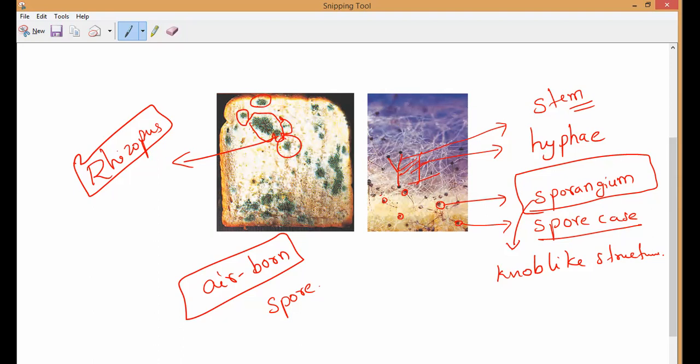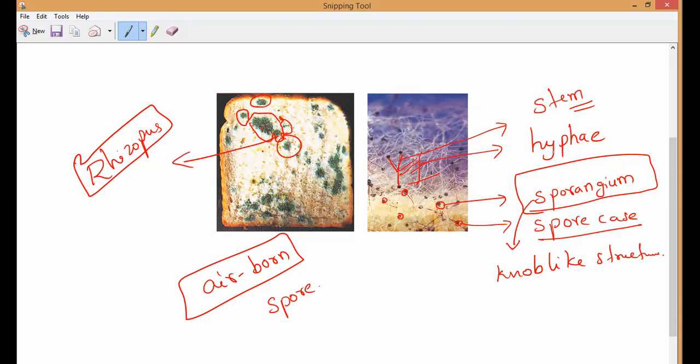If you see the structure like this, seeing this one is common, everybody can see, but seeing this one is possible only with a microscope because it is extremely small, so we cannot see it with the naked eye. Sometimes you can try, if you get a chance to see, so that you can understand more clearly. While you're seeing in the microscope, there are 3 structures we have to observe. What is that? One is hyphae, another one is stem, and another one is sporangium. That is what you have to remember.